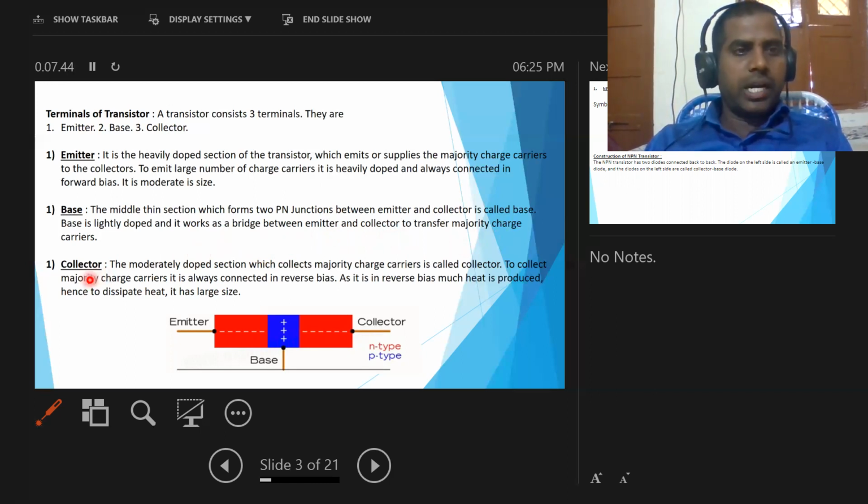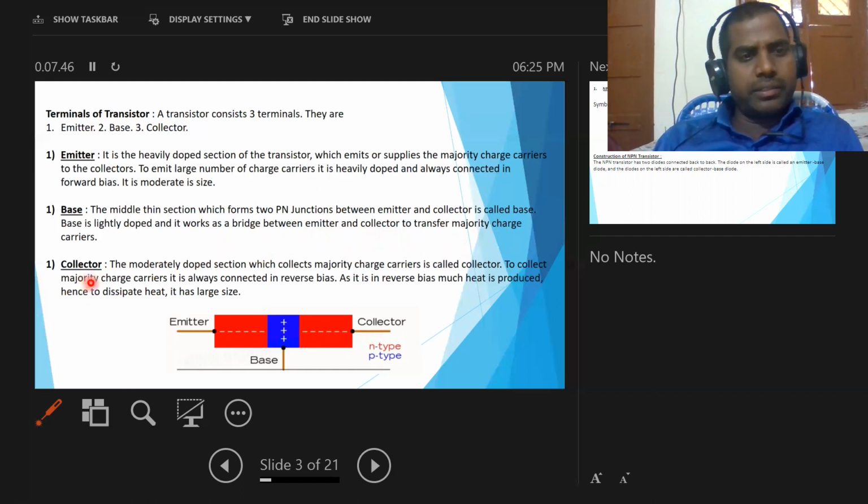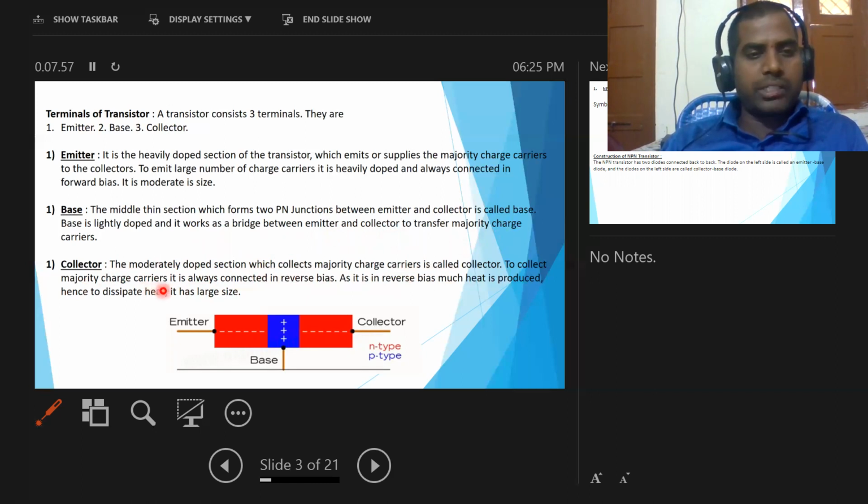The third one is the collector. The moderately doped section which collects the majority charge carriers is called the collector. To collect majority charge carriers, it is always connected in reverse bias.